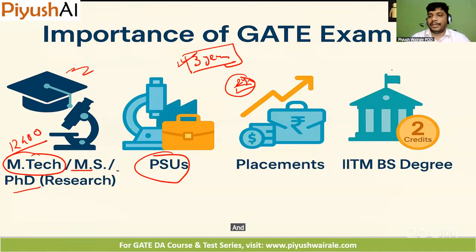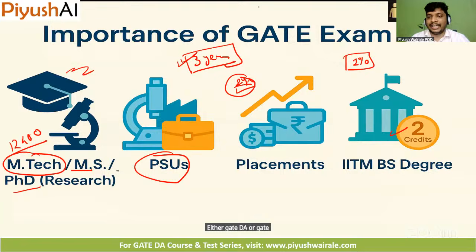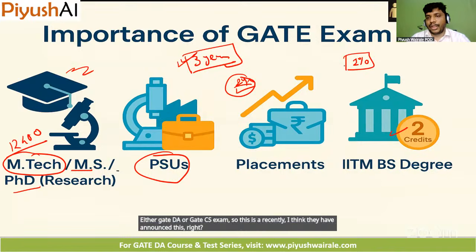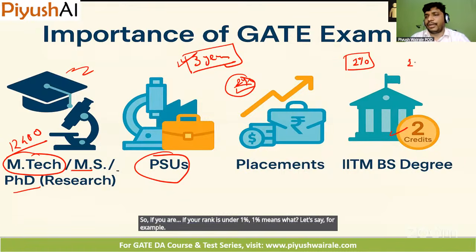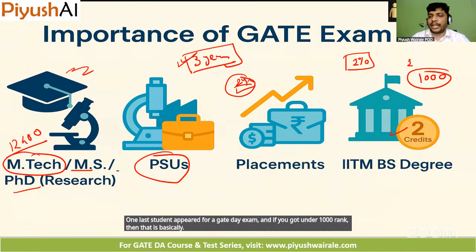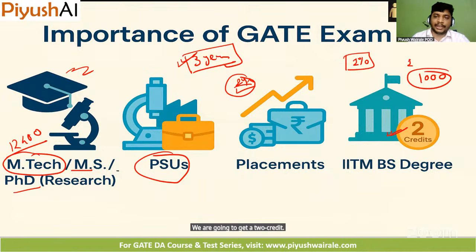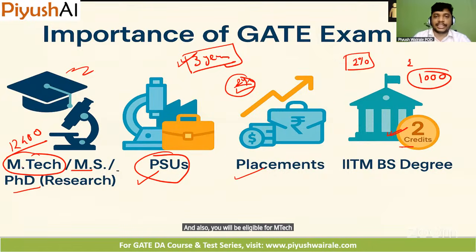And the best part for a BS degree student is that if you get a rank under 1%, then you are going to get 2 credits here, either in the GATE DA or GATE CS exam. I think they recently announced this, right? So if your rank is under 1%, what does 1% mean? Let's say, for example, 1 lakh students appear for the GATE DA exam, and if you get under 1000 rank, then you are going to get 2 credits towards our BS degree. Okay. So you can also get 2 credits. You can also see it will help your placement. Your opportunity in PhD will increase. And also you will be eligible for MTech, MS, PhD and the research part here. Okay.